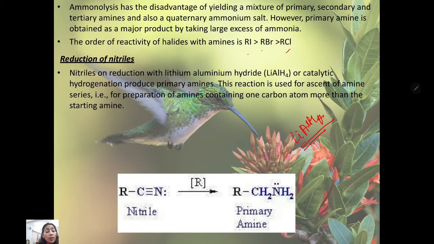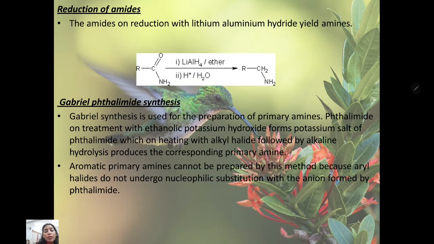This will be used in the intermediate reactions, to change one form to another form. That time it will be very helpful. So a nitrile will give a primary amine with one more carbon. Next is the reduction of amide. Amide is CONH2. Reduction means removal of oxygen. The amide on reduction with lithium aluminum hydride in the presence of ether, or with hydronium ion and water, you get the